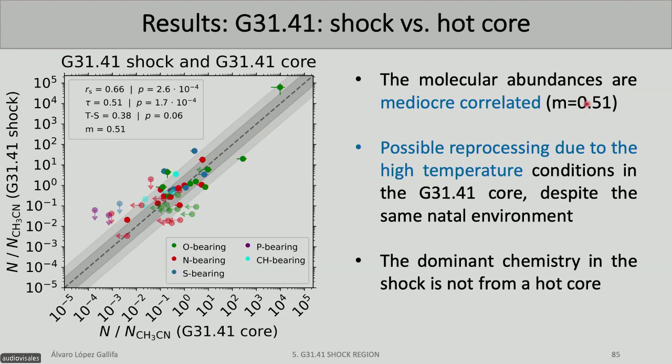Which means that the chemistry, despite all these molecules coming from the same grains because they are connected, this different chemistry, the shock chemistry, allows us to observe what are the molecules inside the grain mantle. So in this case, we have that the chemistry is different in shocks than in hot cores.